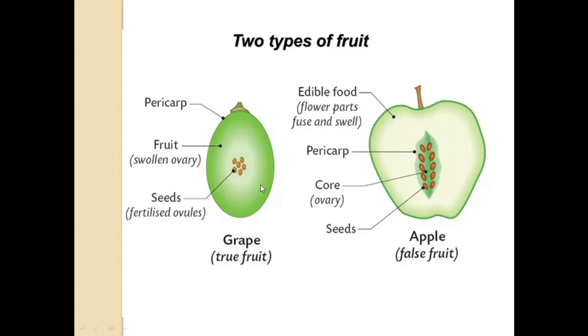Here you can see the two types of fruits. Grape is a true fruit because it is developed from the ovary. See, this is the swollen ovary and the seeds. Seeds in the grape are the fertilized ovules, while apple is said to be a false fruit. It is an edible food. Its flower parts fuse and swell. See, here is the pericarp, its core and seeds. So these are the two types of fruits. Grape is an example of a true fruit, while an apple is an example of a false fruit.